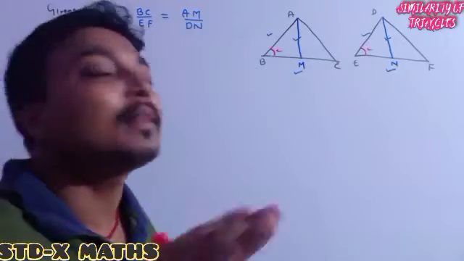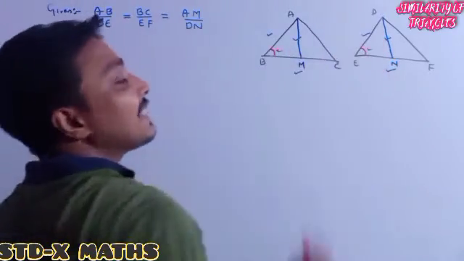But how to show that this angle is the same as this angle?